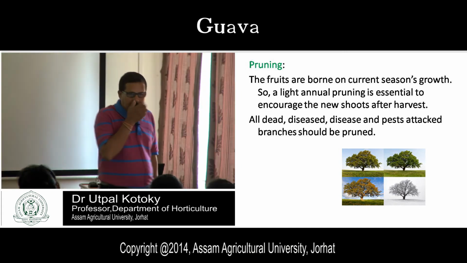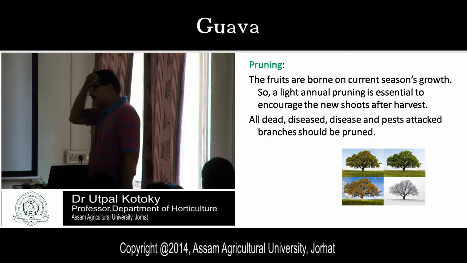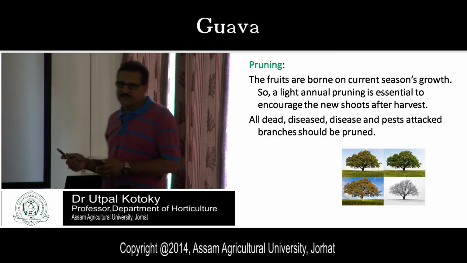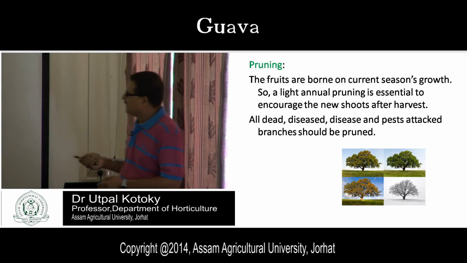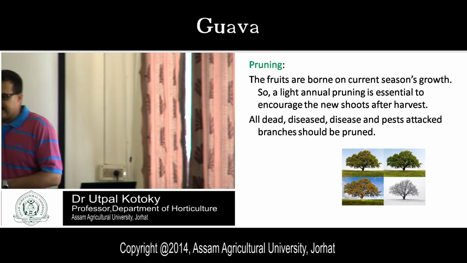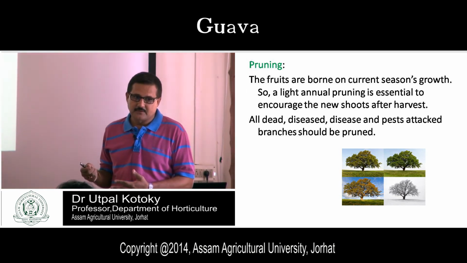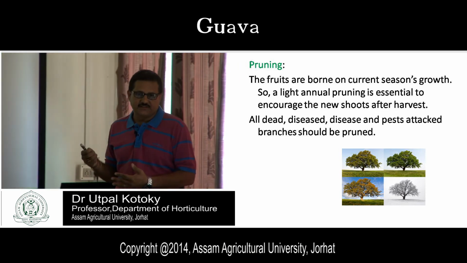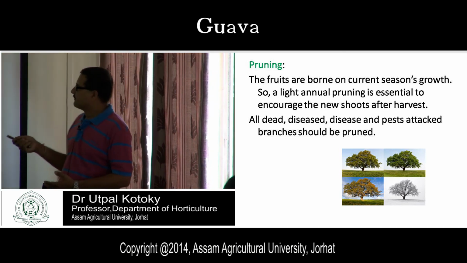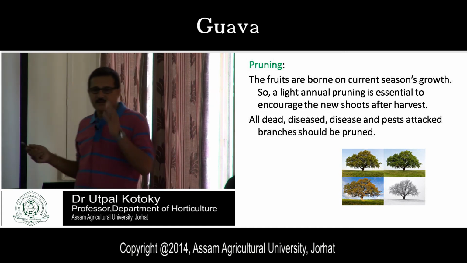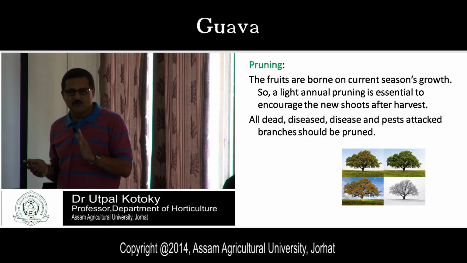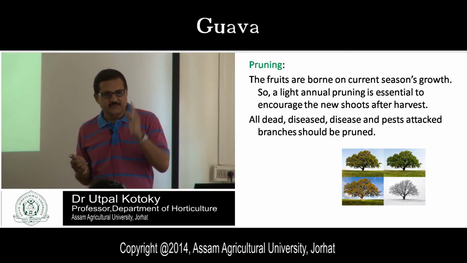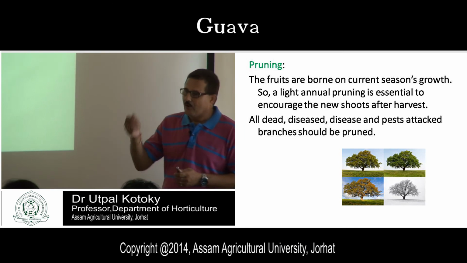So in case of guava, pruning is also practiced. Light annual pruning is essential. Why is light annual pruning essential? Because it encourages the growth of new branches, new shoots. Because, you see, the fruits are borne on current season's growth. Current season's growth means what? That means in the new branches, isn't it? The fruits will be borne on the new branches.